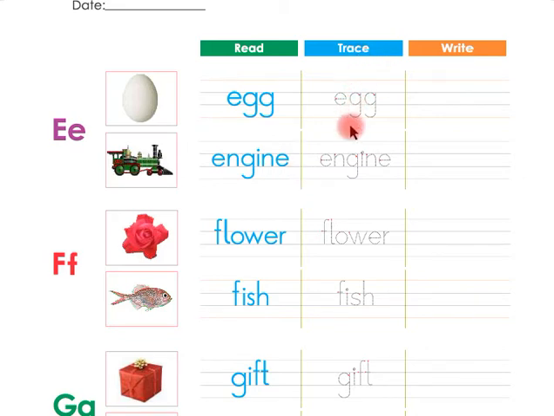Children, now you have to trace these words. You have to trace the word egg here, and then you will trace the word engine here. And then, children, you have to write these words. You will write egg here by yourself, and then you will write engine here by yourself.